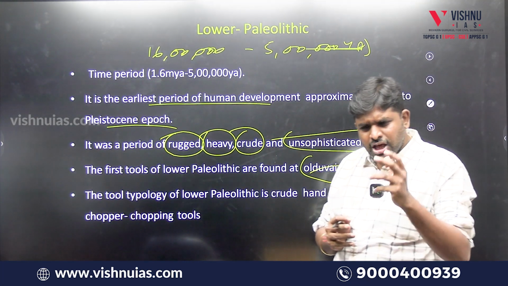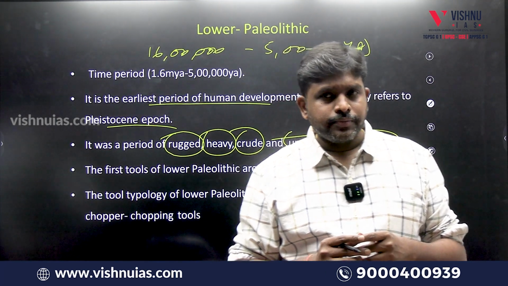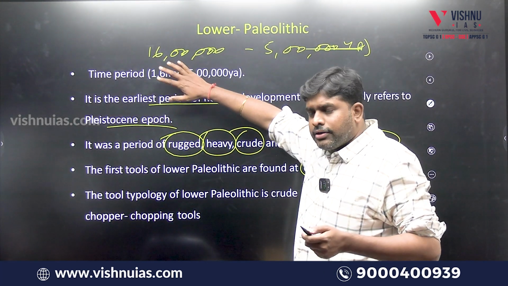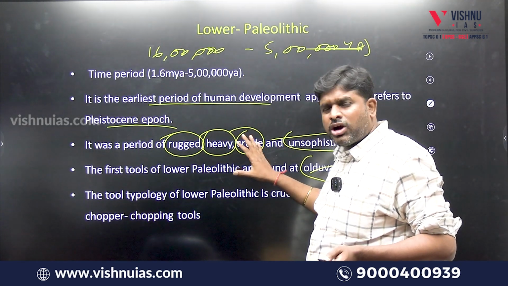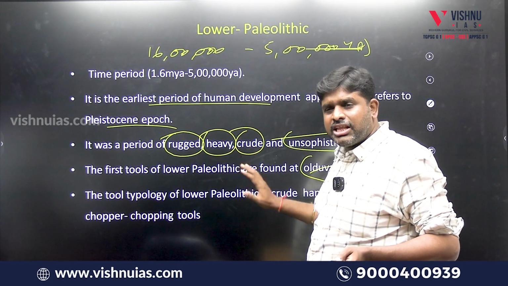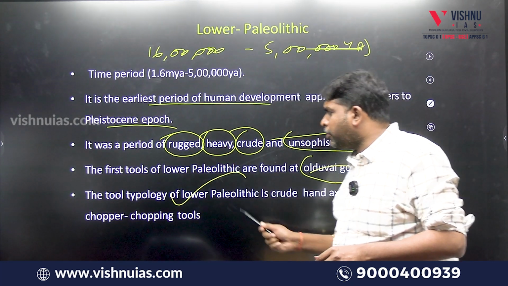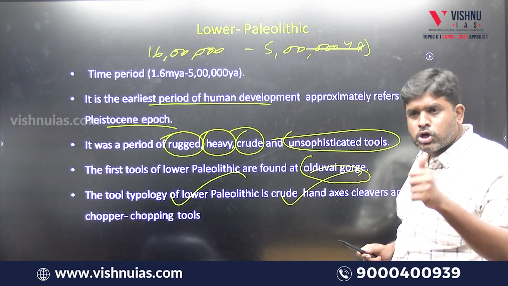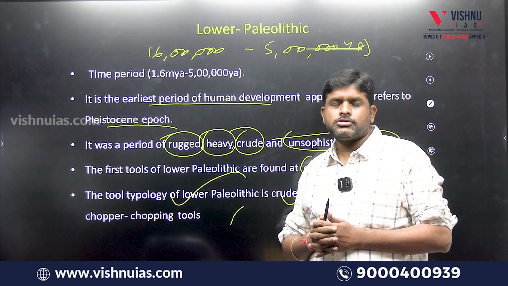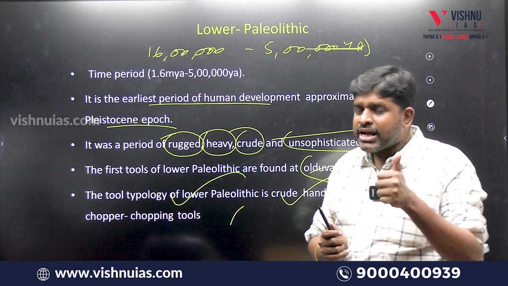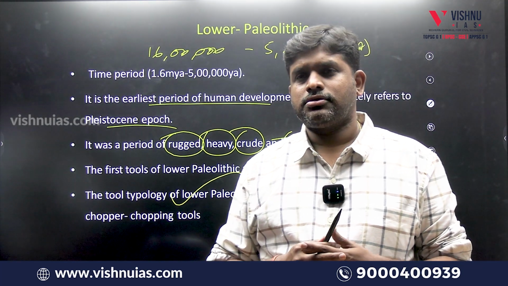So the time period in the geological time scale, which phase, what type of tools were present, and the first evidence available from which site. The tool typology of lower Paleolithic is crude hand axes, cleavers, and chopper chopping tools.